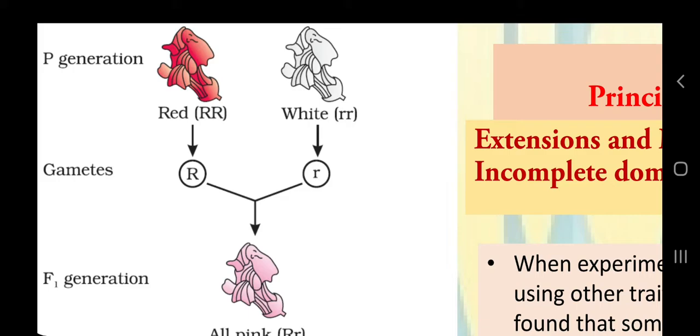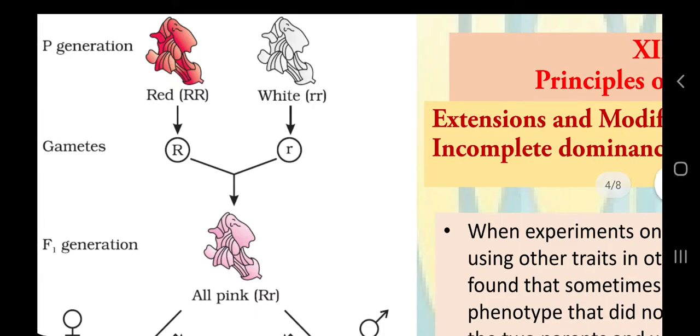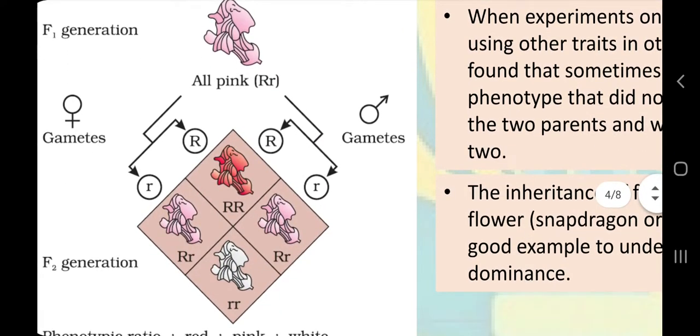If we see red flower color in the F1 generation, then we can say that red is dominant over white, and if we see white flower color in the F1 generation, then we can say that white is dominant over red. But here in the F1 generation we are observing only pink flowers. So when we self-pollinate these F1 pink plants, we get the F2 generation, and in this F2 generation we are getting 1